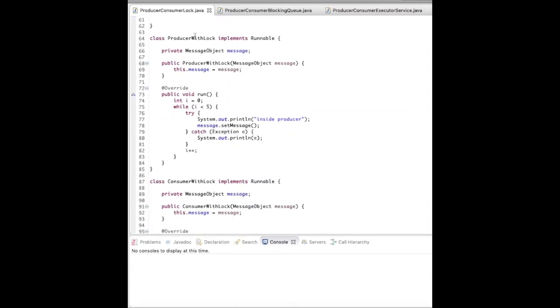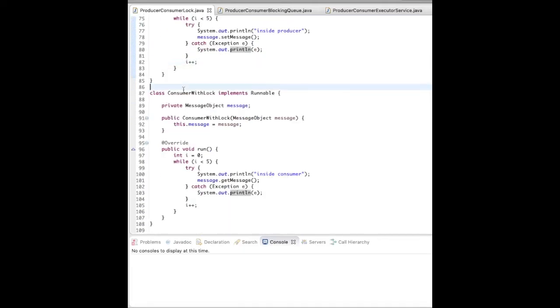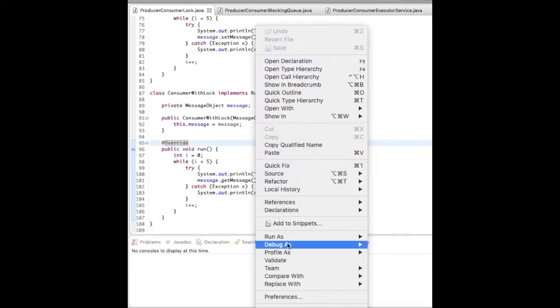And here is the same producer with lock. Since now we are using lock, we don't need to implement synchronize, thread wait, notify and all these things in our thread. It's simple: use the message object and just call set message, and I'm just iterating it 5 times so that when I run the program it will run 5 times. Similar with the consumer lock, just calling get message with try and catch for the interrupted exception. So if I run,